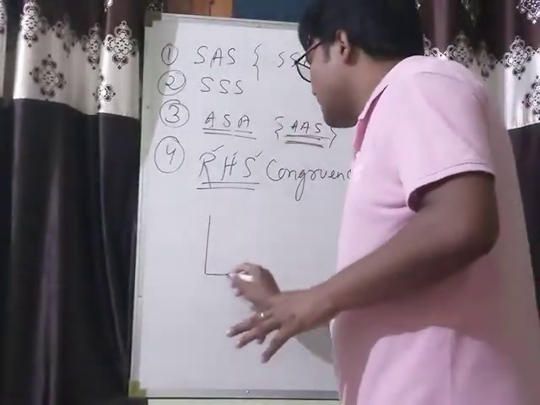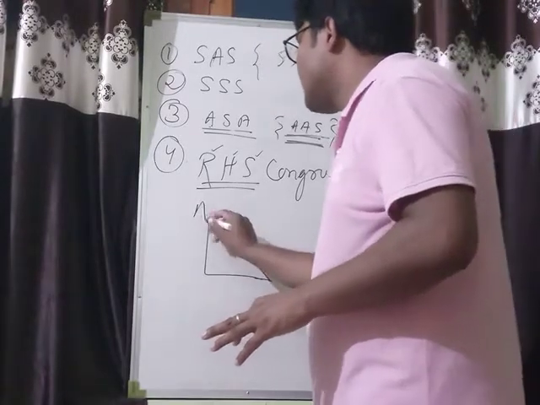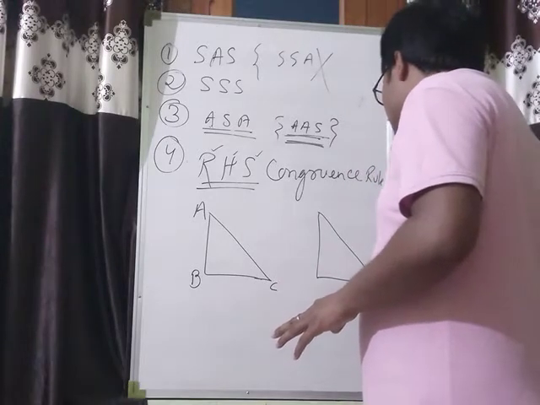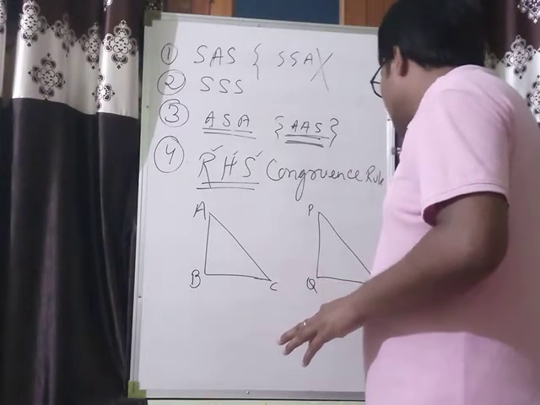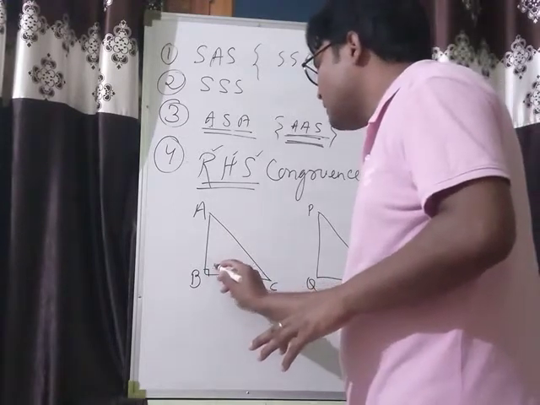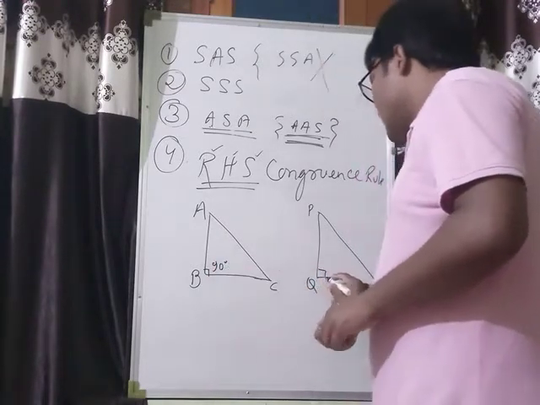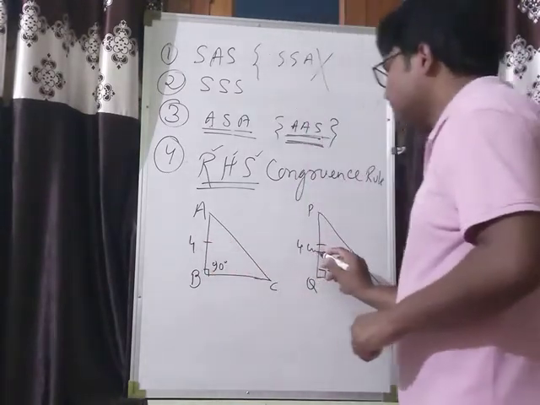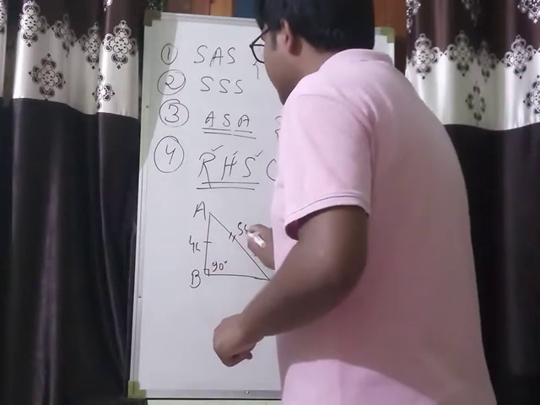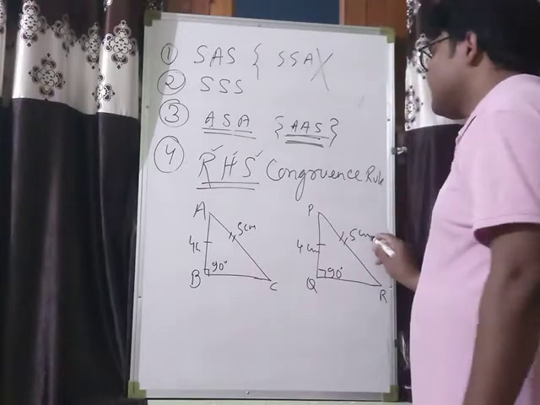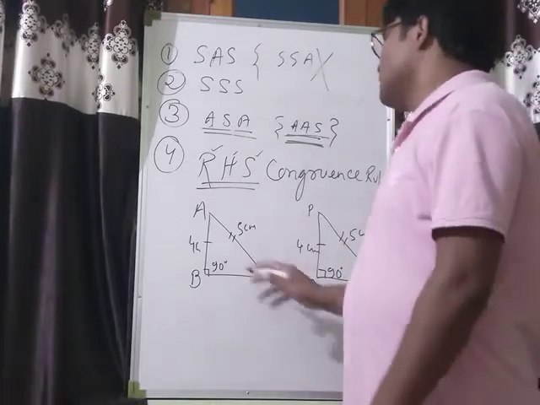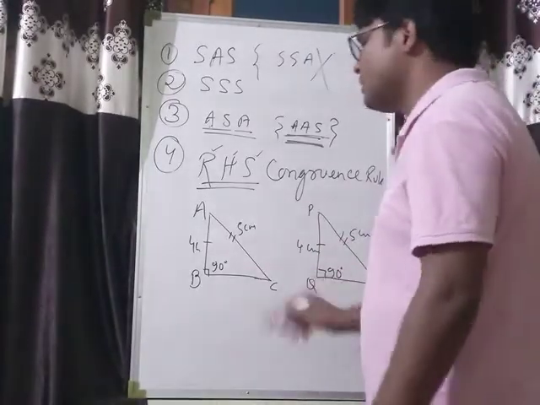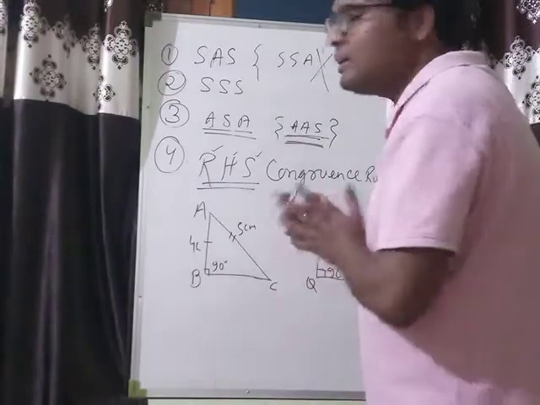Okay, see, consider an example. ABC is a triangle, PQR is another triangle. Both are right angled at B and at Q respectively. This is 4 centimeter. This is 4 centimeter. This hypotenuse is 5 centimeter. That is 5 centimeter. So see, in this right angles are equal, hypotenuse are equal, and corresponding sides are equal.